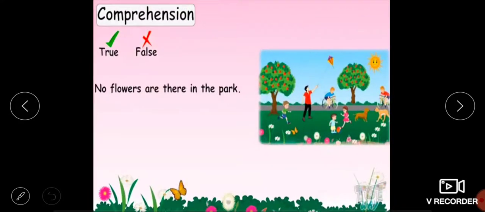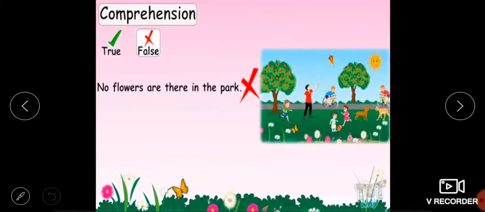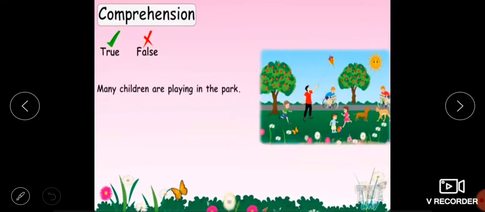Now, no flowers are there in the park. Is it a true statement? No. There are many flowers in the park. So this is a wrong statement. We can check it also. Yes, no flowers are there in the park. It is a wrong statement. Okay. Next. Many children are playing in the park.